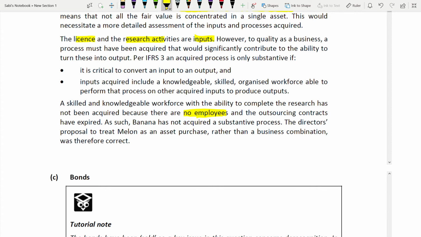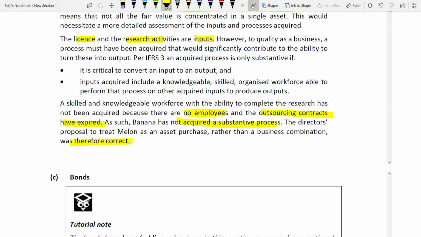Okay, even the outsourcing contracts have expired. As such, Banana has not acquired a substantive process. No employees are there, contracts have expired. So the director's proposal to treat Manual as an asset purchase rather than a business combination is therefore correct. You see, this is the final conclusion, only one line at the end, after giving so many facts, to get the full 7 marks.